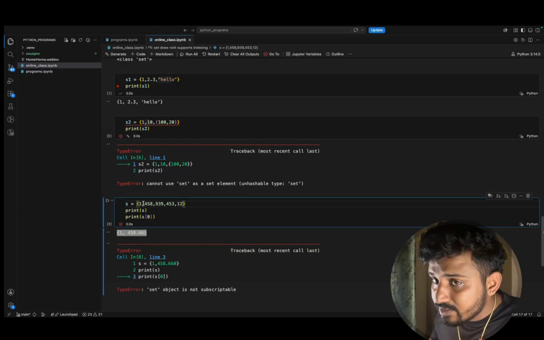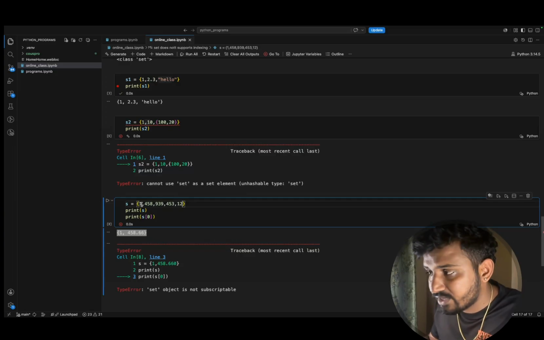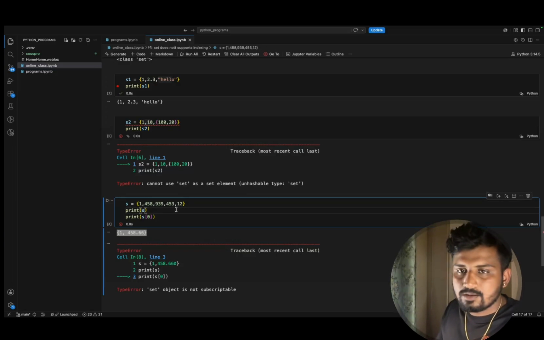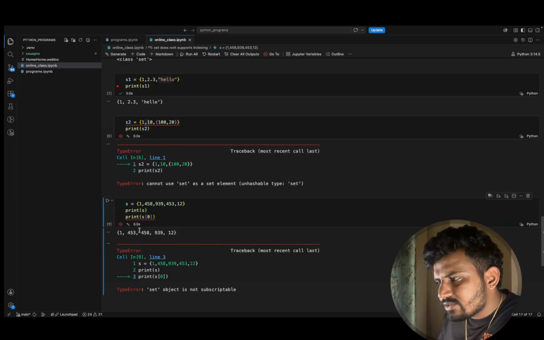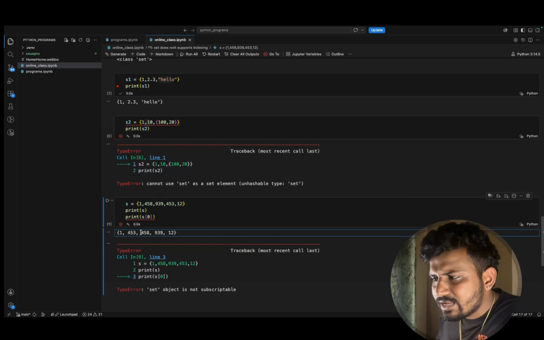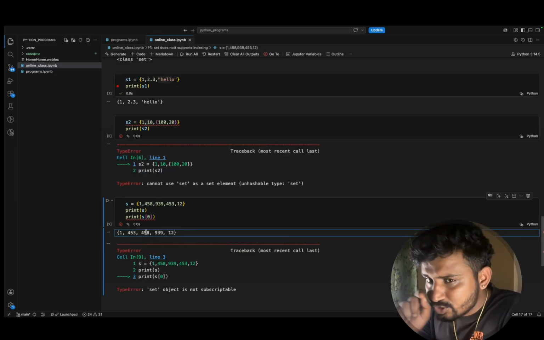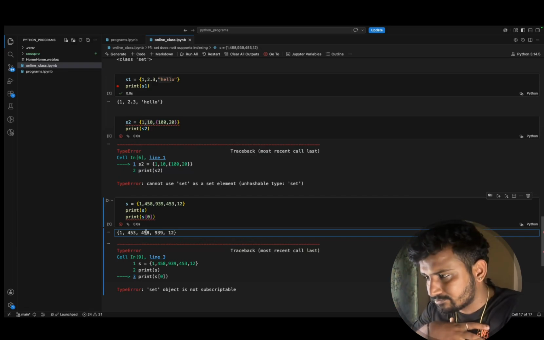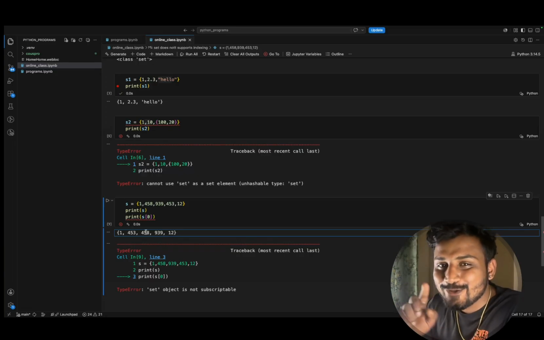See, what I'm entering here: first 1, then afterwards 4858, then 939, then 453, then 12. Whenever I run this, now you see, we are having the elements, but observe the set. Has it stored all the elements in the same order that I have stored? Observe that. No, it has not stored all the elements how I have stored it.